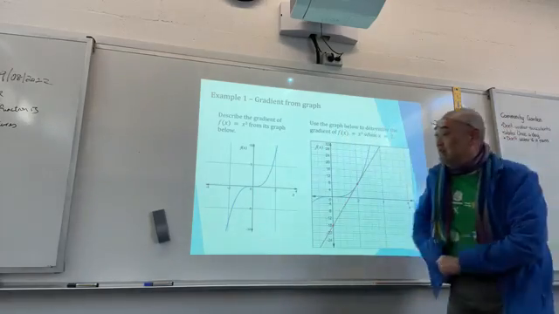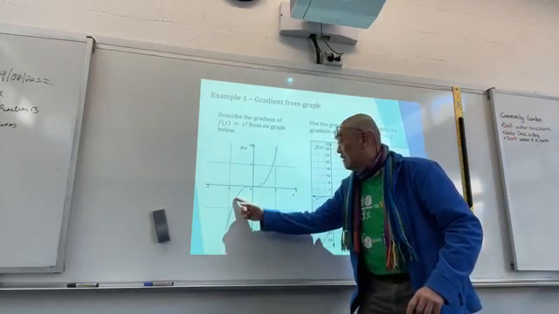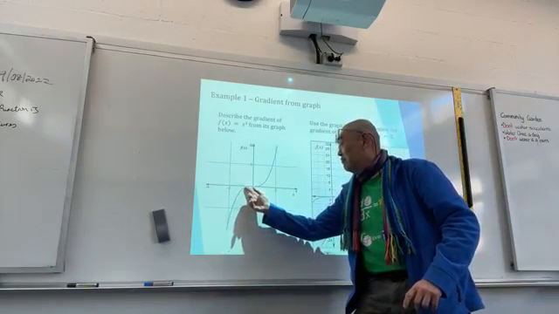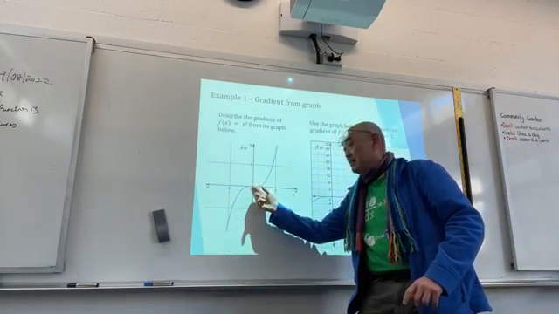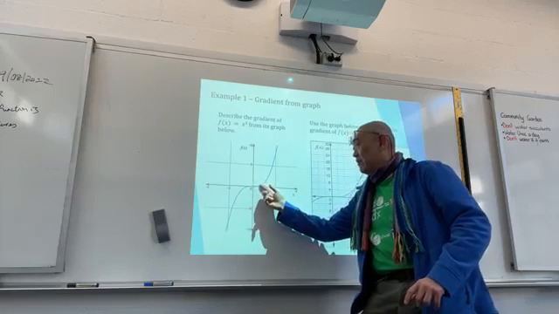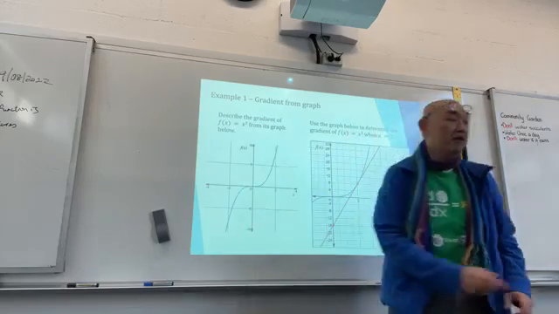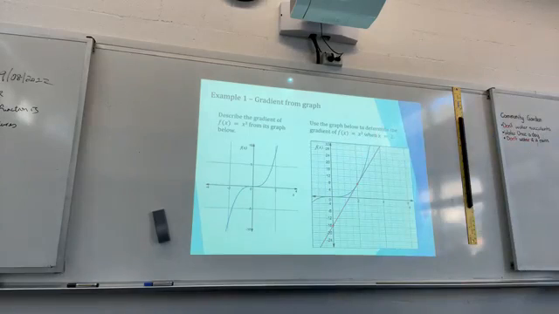You can see it's increasing, then slowly slowing down, then the gradient is 0, and then increasing. So here, at this point, gradient equals 0. This is increasing, and that's increasing.